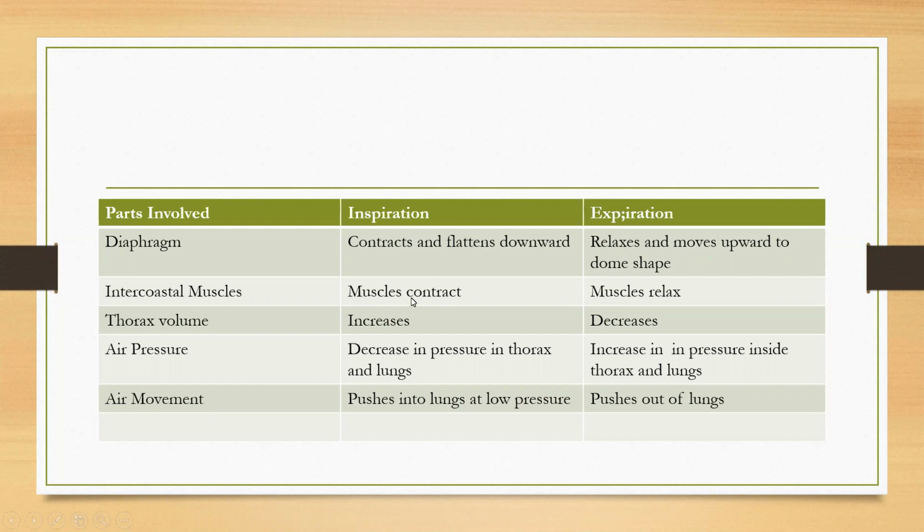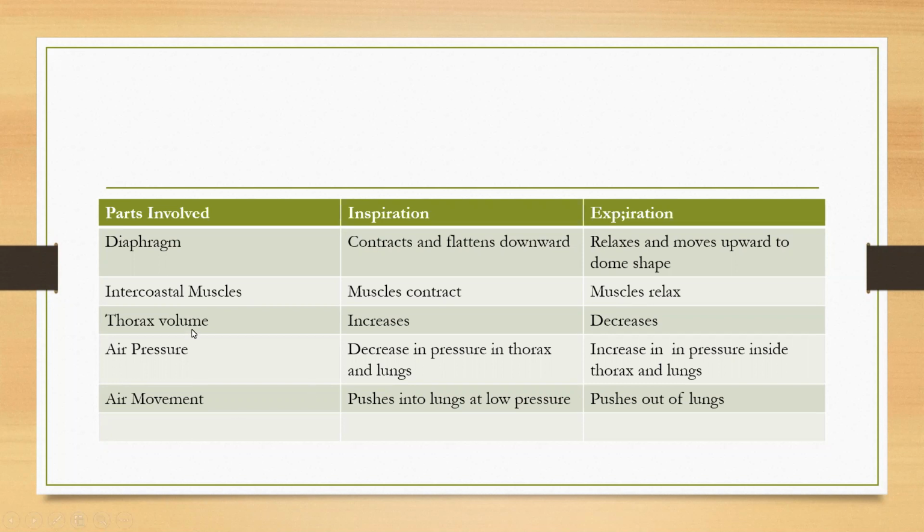Which intercostal muscles work in inspiration? The external intercostal muscles. When the external intercostal muscles contract, the ribs and sternum are pulled outward and upward. Whereas in expiration, the internal intercostal muscles contract, the external muscles relax, and the ribs and the sternum are directed inward.